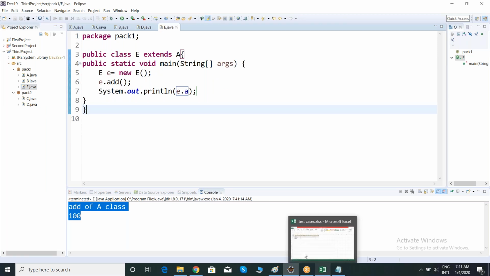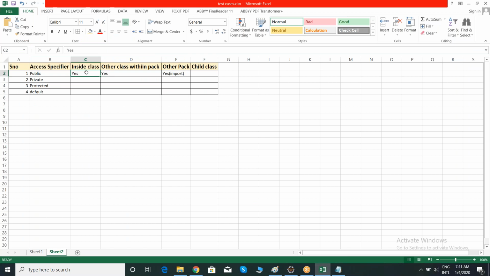If I make my A class variables public, I can access them inside the class, in another class within a package, in another package, and even in child classes. Yes or no? Whether it is the same package or a different package.